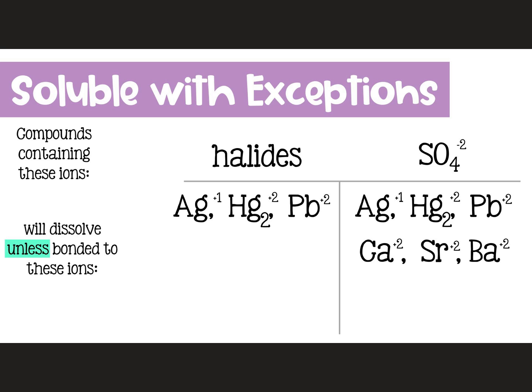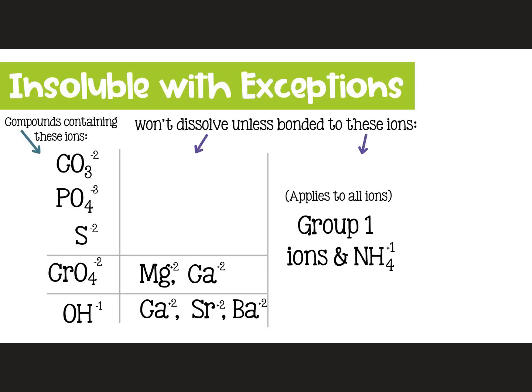Halides and sulfate are soluble with exceptions. Halides do not dissolve when bonded to silver, mercury, or lead plus 2, and sulfates do not dissolve when bonded to silver, lead, mercury, calcium, strontium, or barium plus 2. Here are some more examples. Whatever is on the left will not dissolve unless bonded to whatever's on the right.